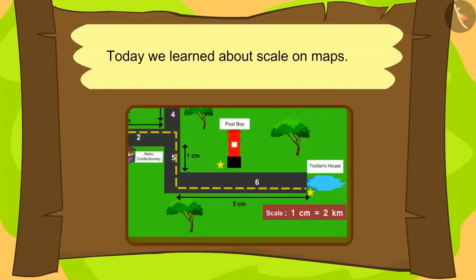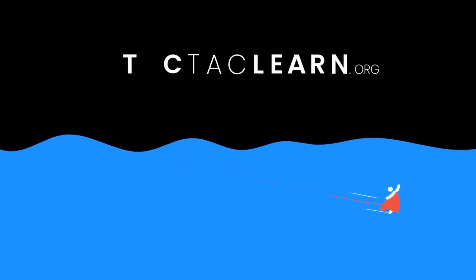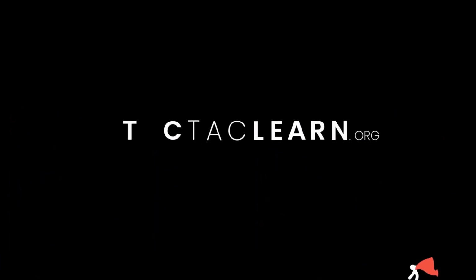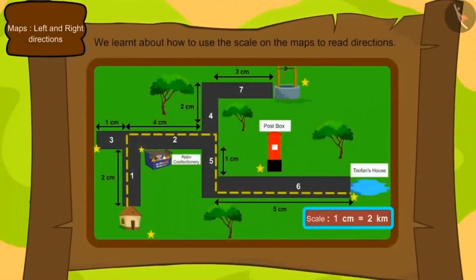Children, in this lesson, we learned about the scale on the maps. In the previous lesson, we learned how to use a scale on the maps.